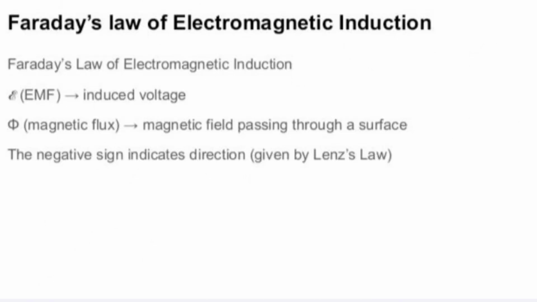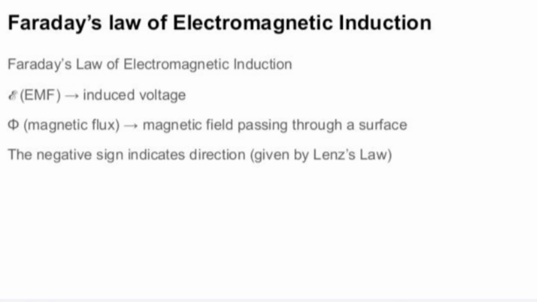Then, Faraday's laws of electromagnetic induction. In 1831, Michael Faraday showed the production of current from a magnetic field. According to Faraday, current can be produced in a closed conductor whenever there is a change in the magnetic flux passing through the conductor.